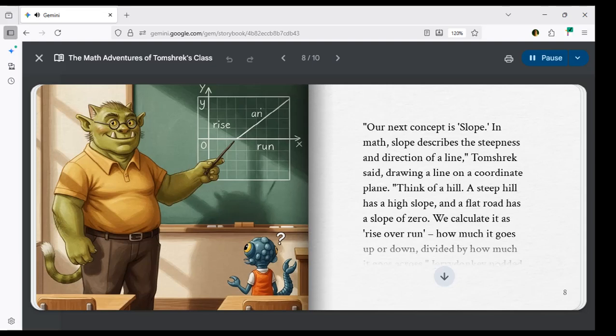That's right. For Pin 2, imagine a ramp. If the ramp goes up a lot, it has a big slope. If it's almost flat, small slope, up and across.